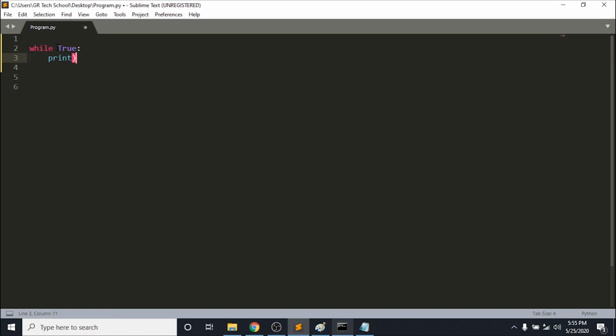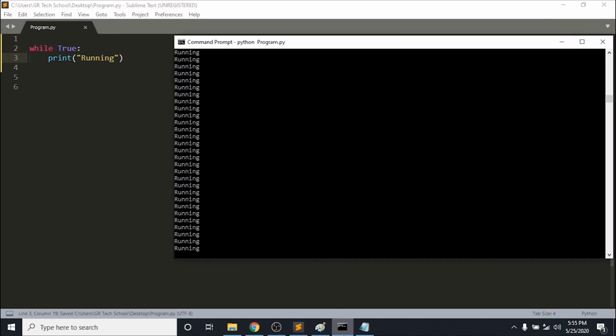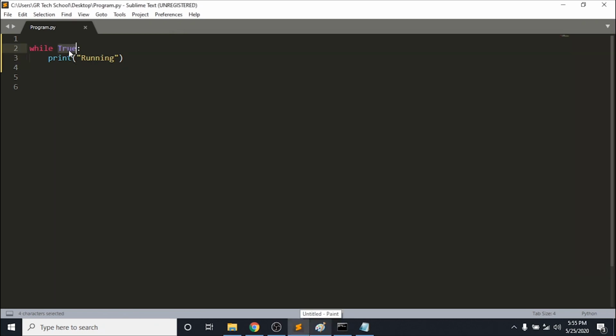So I'm going to say print running or something like that. If I execute this program, it will run forever. The reason is I just put true, and this true won't become false. I didn't set any number here. If I set a number, like if i is less than 1000, it may come to a conclusion, but it didn't come to a conclusion because I directly put true.